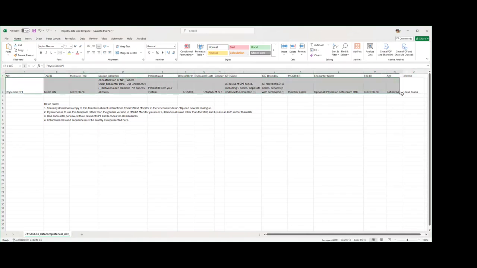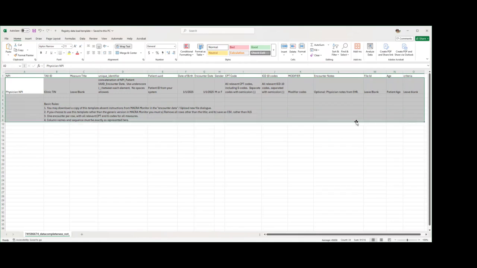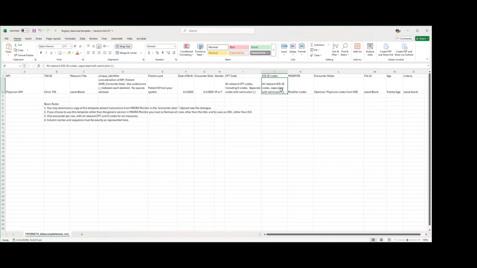And when you get that downloaded file, there's going to be a couple things. First, the first row is going to be the headers. This will be exactly the same headers that are in the template that you download on the screen that I showed you earlier. But what we've done here is put a little bit more information on exactly what's the content that needs to go in each of those columns and how you should load it and format it, and a few other basic rules. So, for example, the NPI contains the physician NPI.